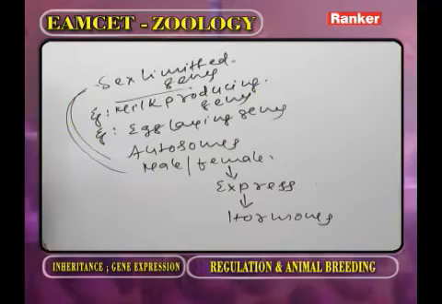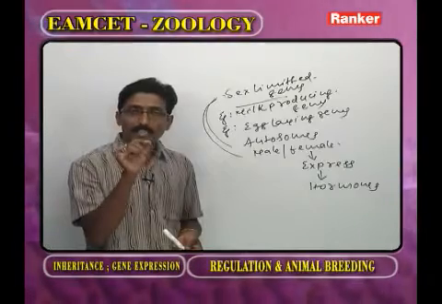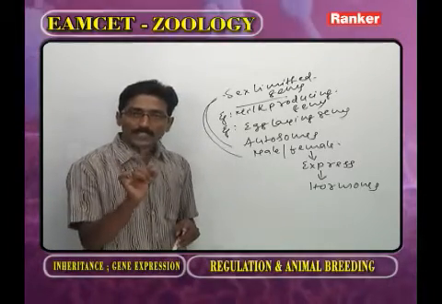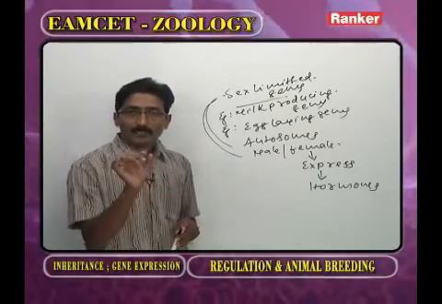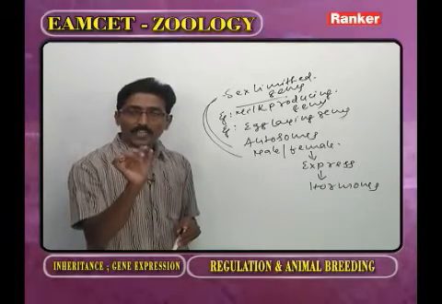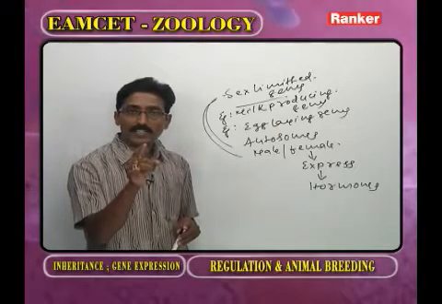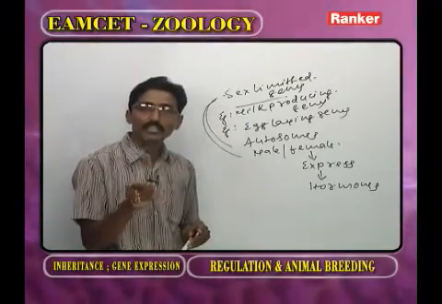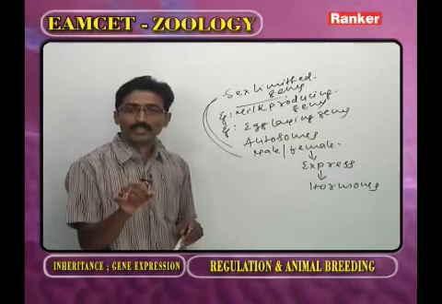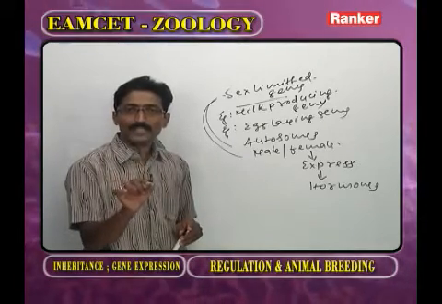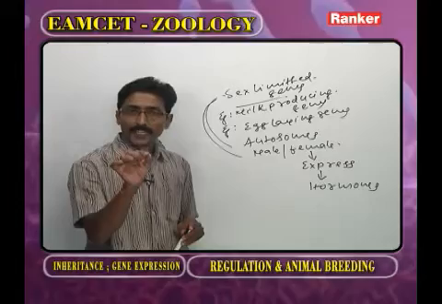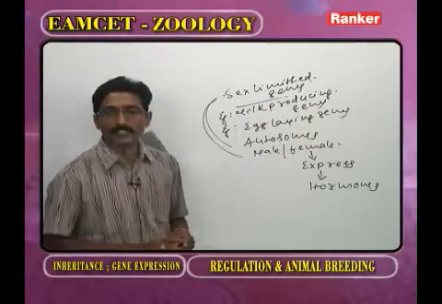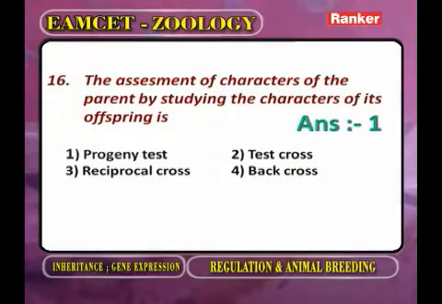In order to assess the sex limited genes in the male parent, we observe the offspring. Based on offspring we have to assess the sex limited genes of male. Such type of test we call it as progeny test. Here what is meant by progeny? Offspring. By observing the offspring we can assess sex limited genes of male parent. So the answer is,